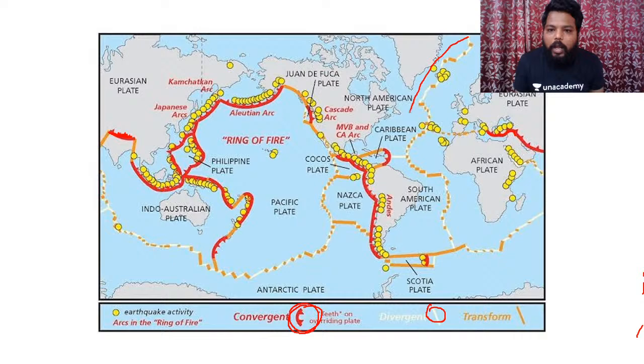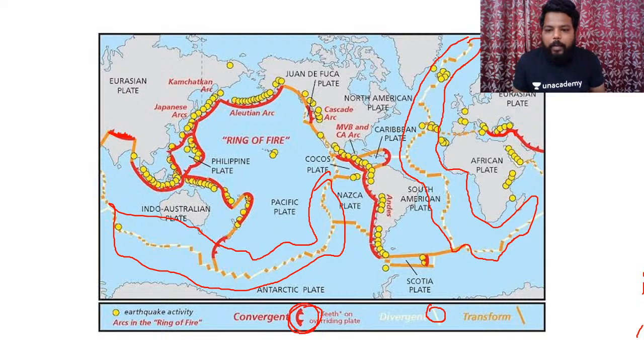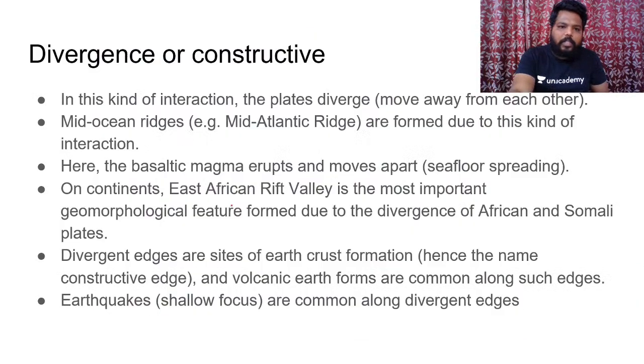If you could see all along this zone, all along this zone we have divergent plate boundary and a bit of transform plate boundary also. So if you remember this, the rest of the 20% is done. Clear? And why it is called the ring of fire and what happens at convergent plate boundaries, that we would be discussing. Clear?